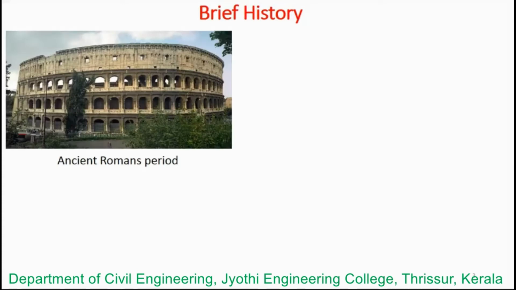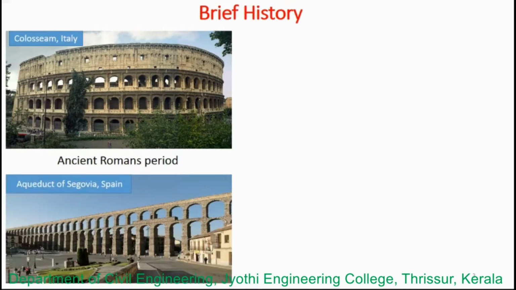Here I took some examples of ancient Roman period structures: the Colosseum in Italy and the Aqueduct of Segovia in Spain. Although the chemical makeup was different, the process closely resembles precast concrete. The ancient Romans used forms to create beams, columns, and other structures that are still standing today.